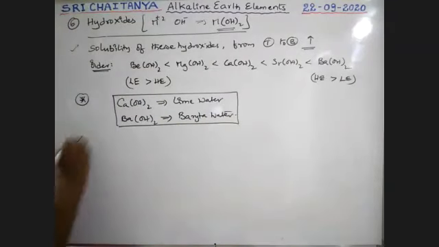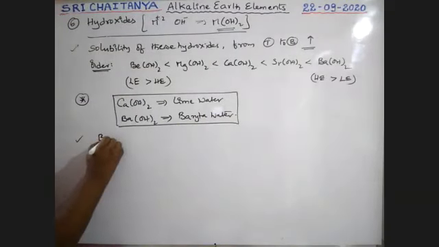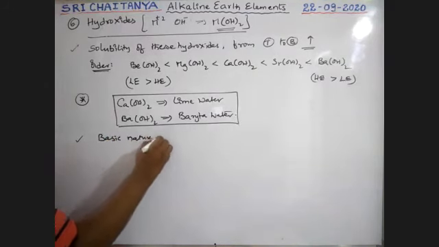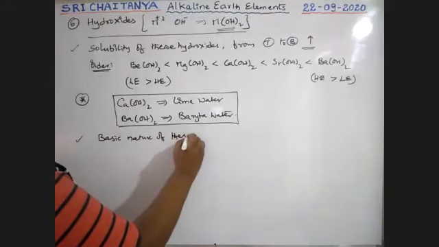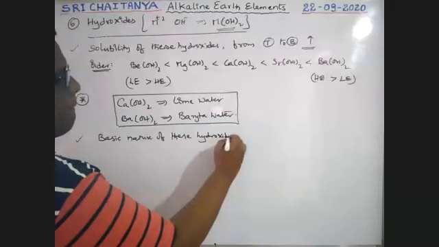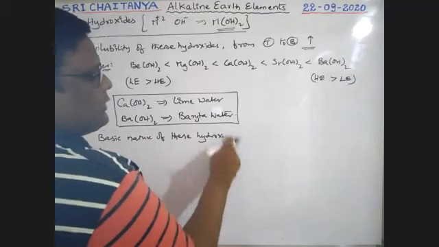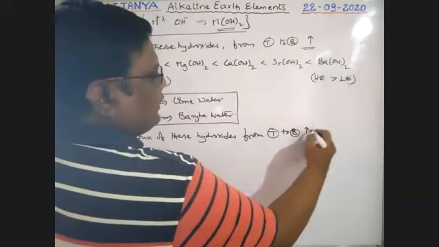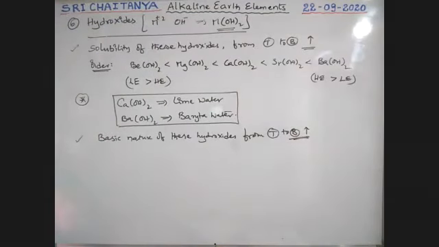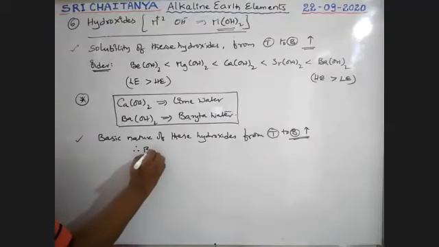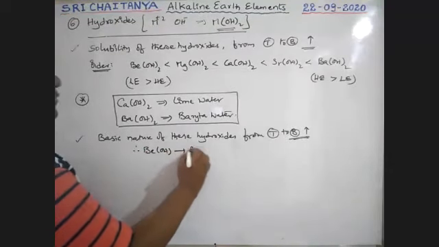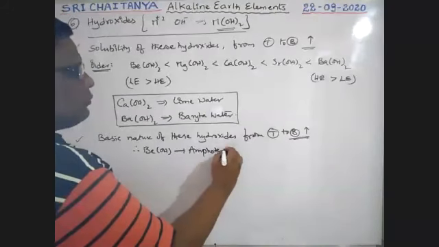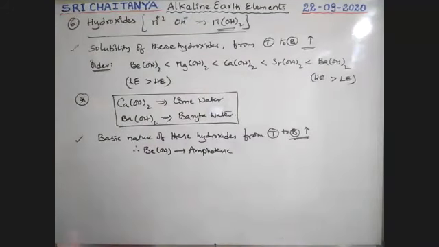Okay. Next, basic nature. The basic nature of these hydroxides from top to bottom increases, boys. Very, very important. Therefore, beryllium hydroxide has amphoteric nature.